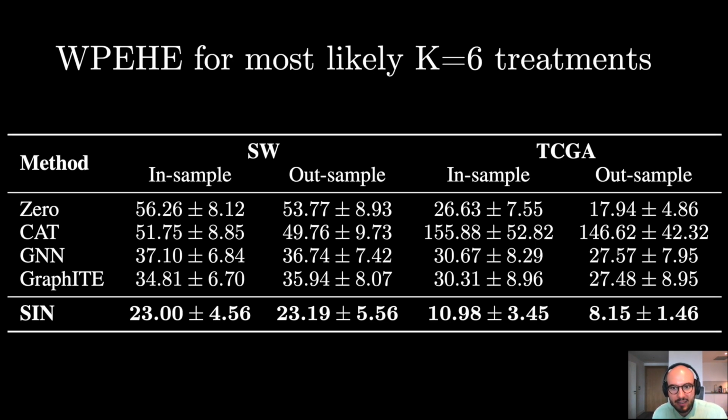For the weighted PEHE, where we use the true propensities as weights, we here show results where we fix the number of considered treatments for each covariate vector to 6. In the paper, we also include the results for other values of k. SYN, again, outperforms the other approaches consistently.